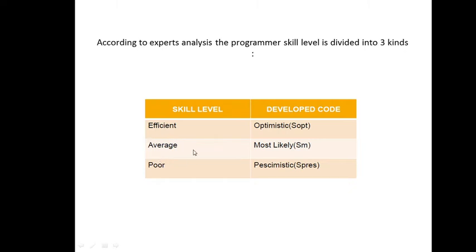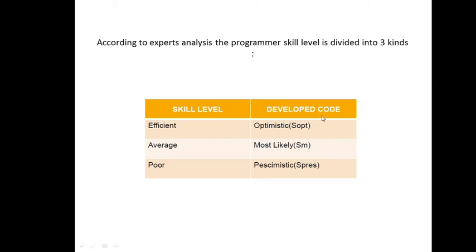He is an average person, who can write a good code, optimized code I mean. Some points are optimized, some are not. Efficient means it's totally optimized. And a poor one, you can say a new user or a fresher, cannot write an optimized code, but maybe he is able to write a code.